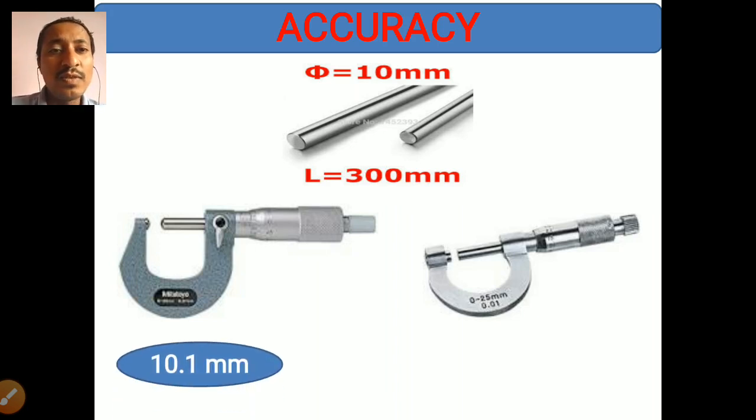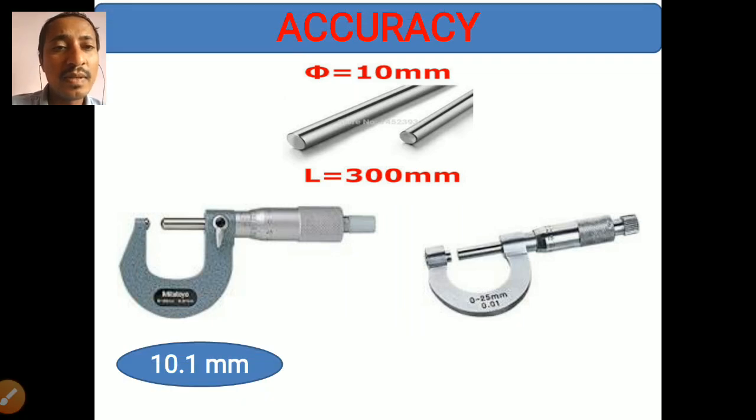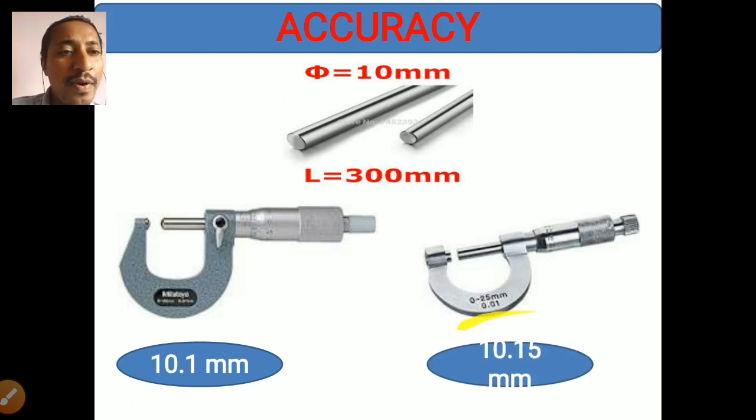If I measure the dimension of this rod, which we already know is 10 mm, with the first micrometer, it shows 10.1 mm. And if you take the second micrometer, it shows a reading of 10.15 mm. What is the actual dimension? The actual dimension of the rod is 10 mm.